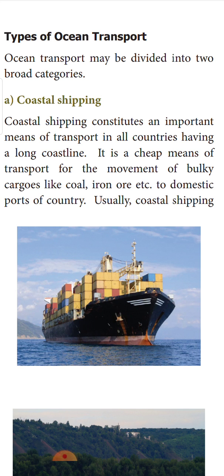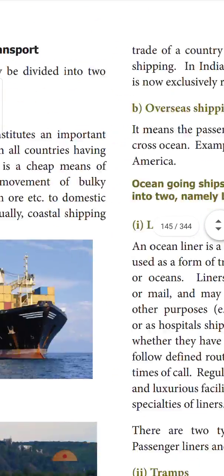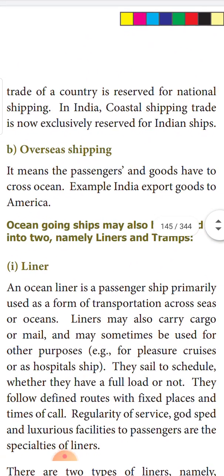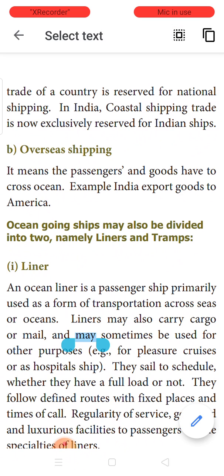Within them, it is almost reserved for national shipping. In India, the coastal shipping trade is now exclusively reserved for Indian ships only. Indian ships only are used for these coastal lines, that is, to take the commodities from Kerala to the Andhra coast, or to the Maharashtra coast, or Goa, or Gujarat. They use water transport, where they need not even travel through land roads or air. And likewise, using the Bay of Bengal also, coastal shipping is done by Indian ships only.